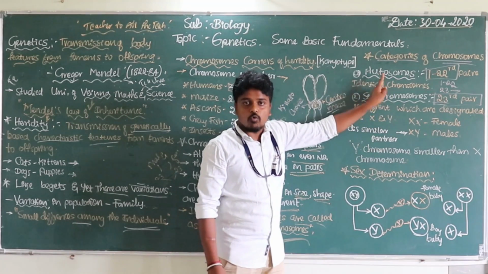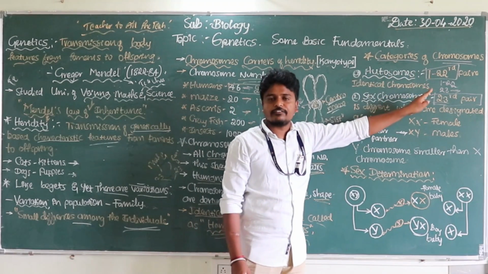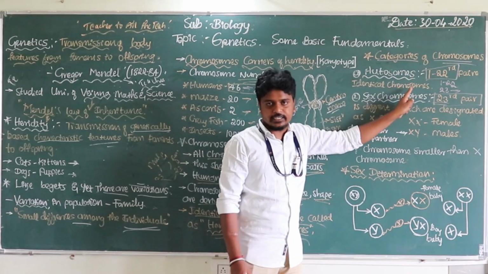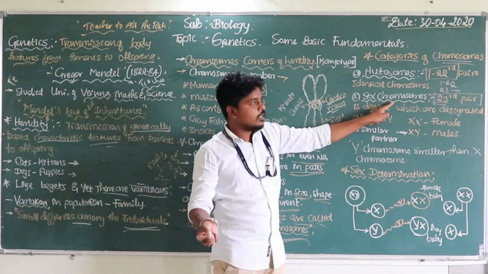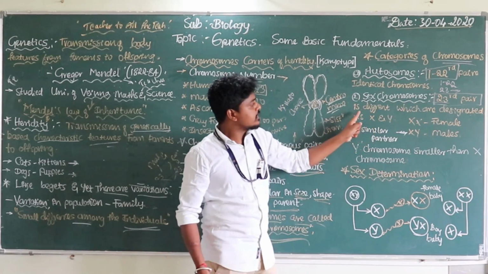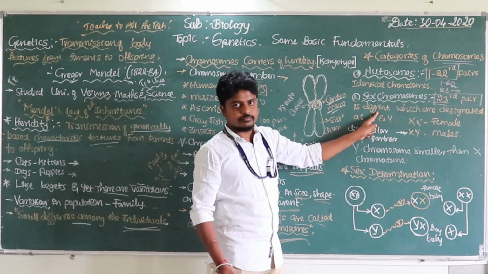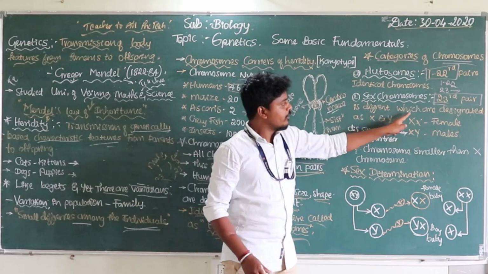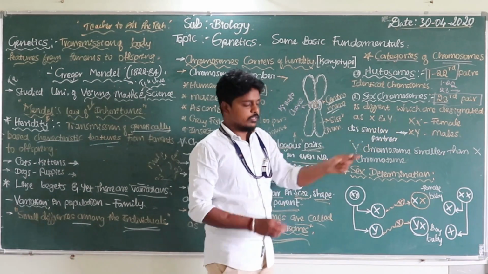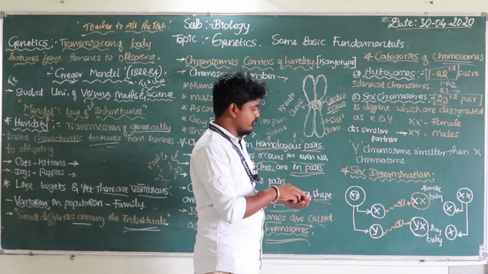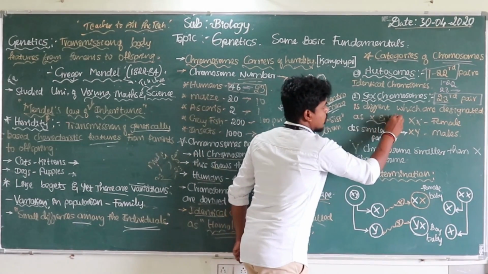Autosomes means the 1st to 22nd pairs of chromosomes, which are always identical. The sex chromosomes are in the 23rd pair. That 23rd pair is different, and they are designated as X and Y. See, this is the most important thing. Have a look, observe it carefully.